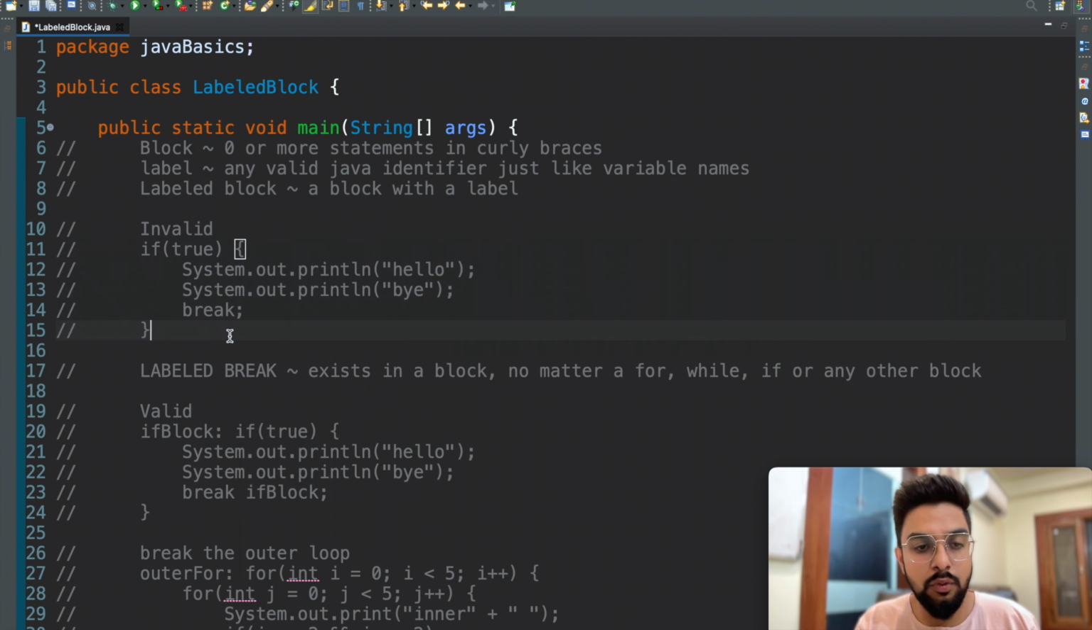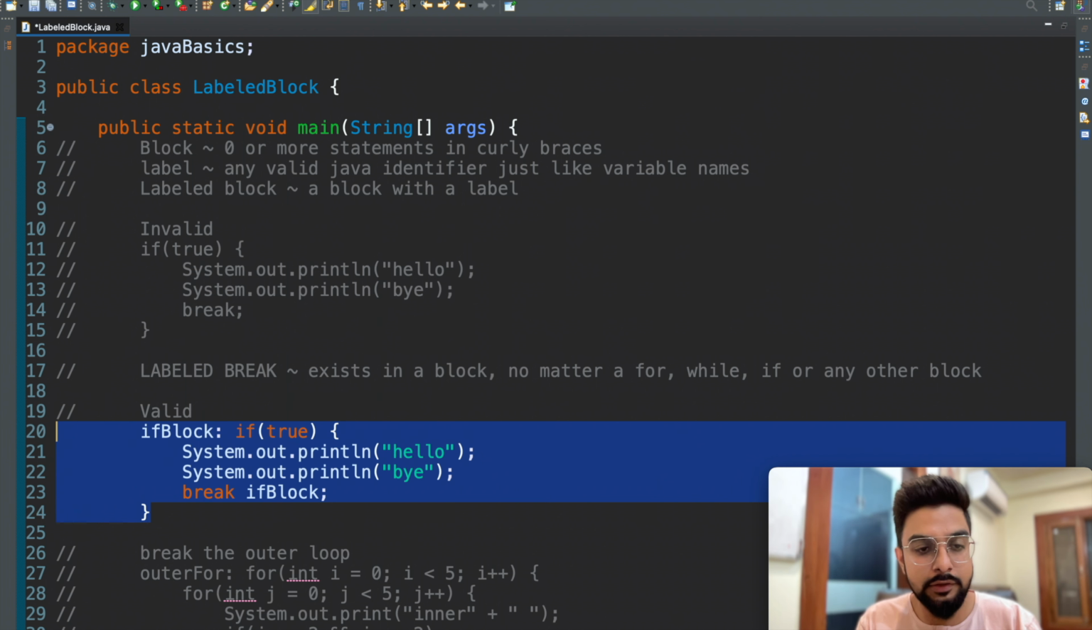We could just comment out the code, and yes, what's a labeled break? A labeled break exists in a block, and as we earlier saw, a block can be zero or more statements that are enclosed in curly braces. So no matter if it's a for or a while or an if or any other block of that sort. So that's it. Okay, so now we'll see what's the syntax. The syntax is also very simple. We just name the block like we name variables, and then we put a colon, and after that we just put our if block or any other block of that sort.